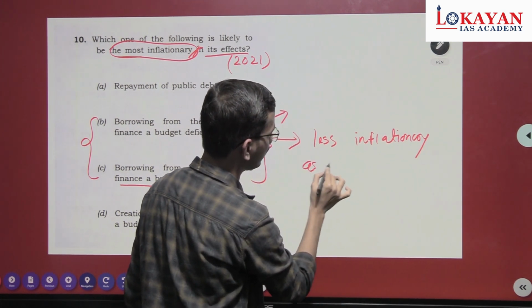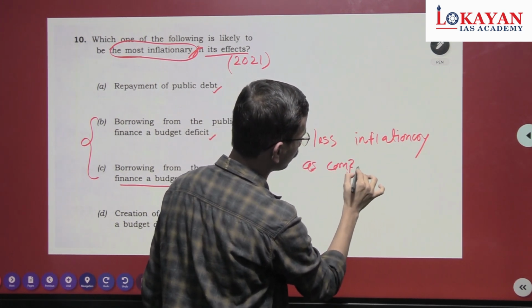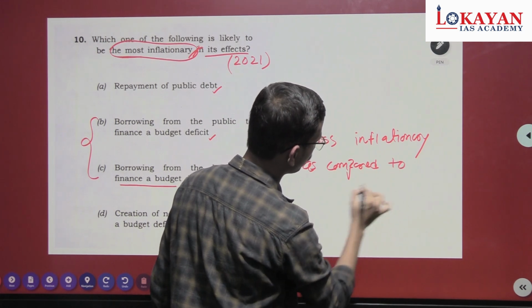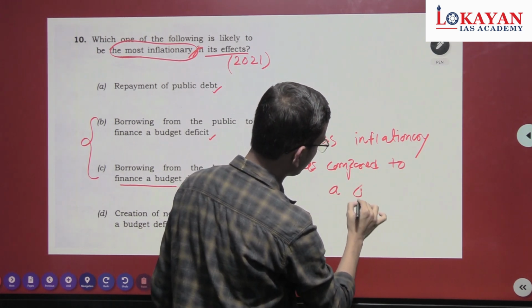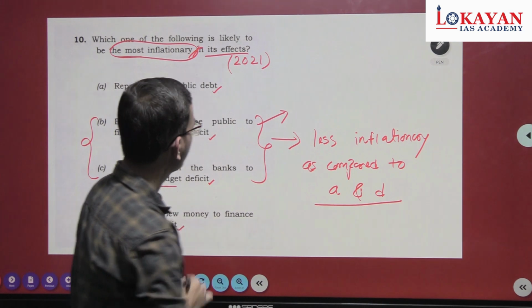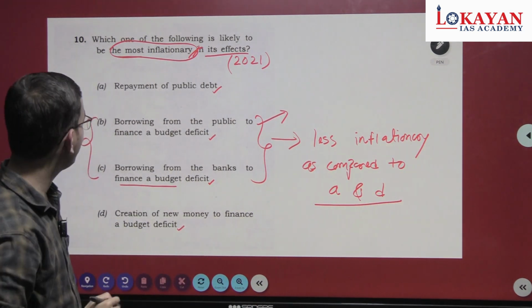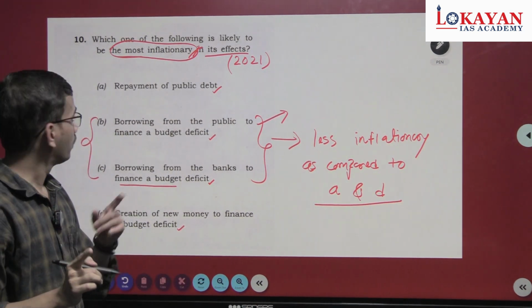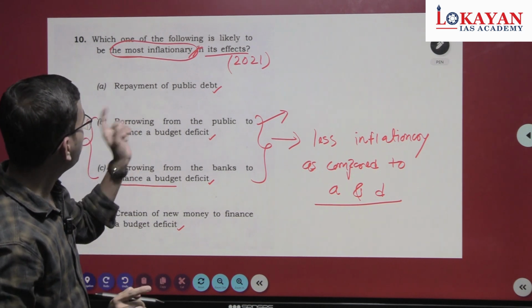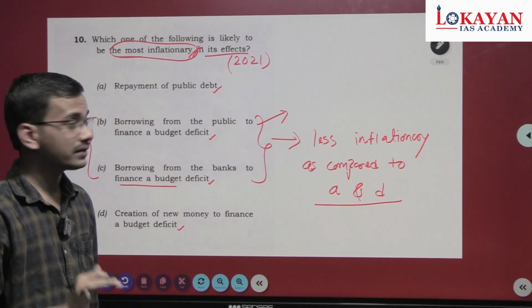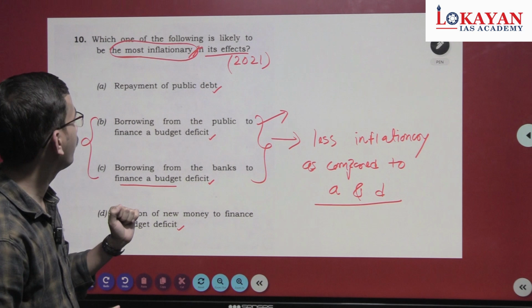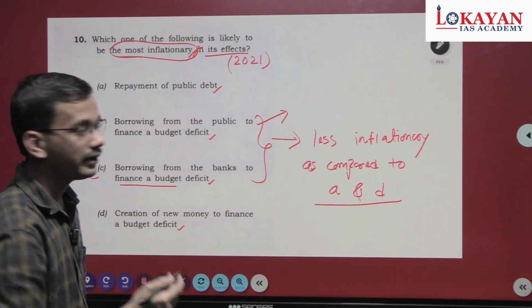Less inflationary as compared to statement A and D. Now see statement A and D. Repayment of public debt. Yes, obviously it will be inflationary. Why? Because money supply will increase.